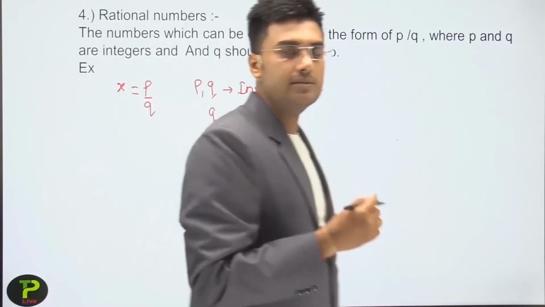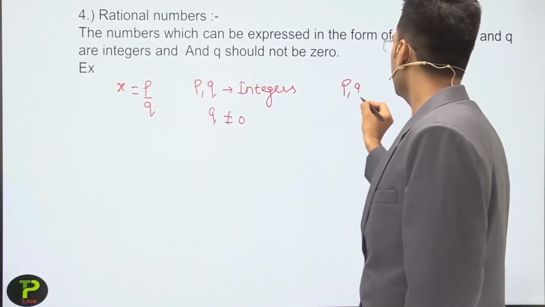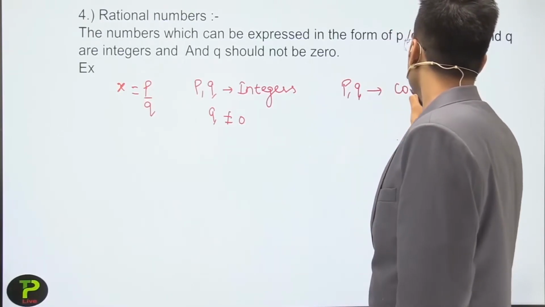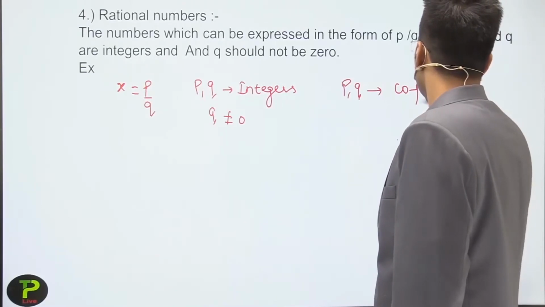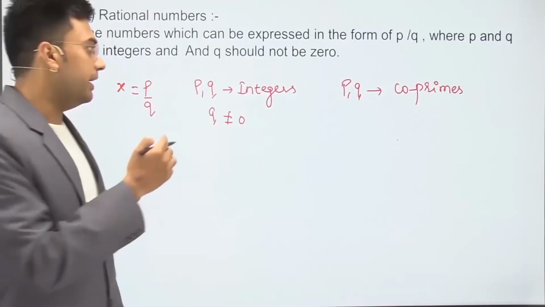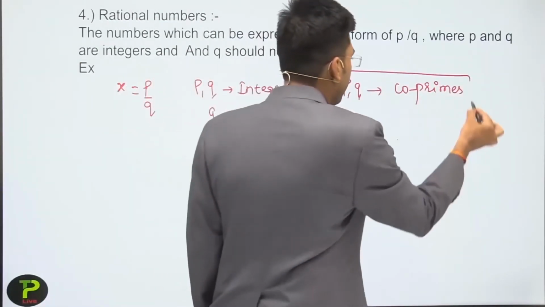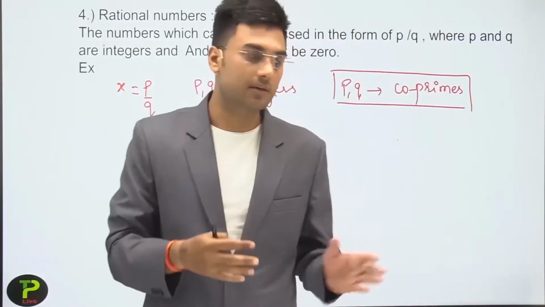And dear students, one important point is that p, q both belong to co-primes. Co-primes is also a type of number, and if you don't know about the co-primes, then don't panic. We will discuss the co-primes in the next slides.